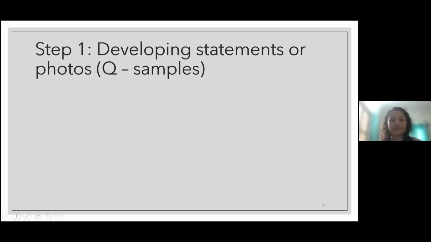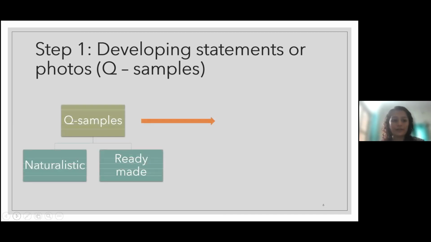So the first step is developing statements or photos, and those are called Q samples. For my thesis dissertation, I used photos instead of statements. I will be telling you later why I used photos. First, to develop Q samples, you can have two types of Q samples, naturalistic and ready-made.